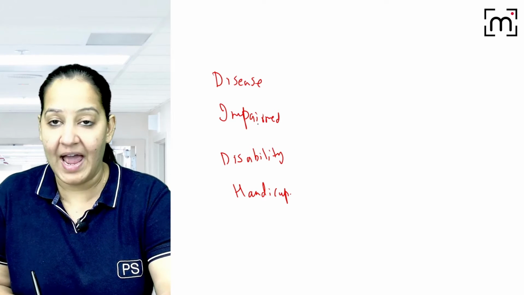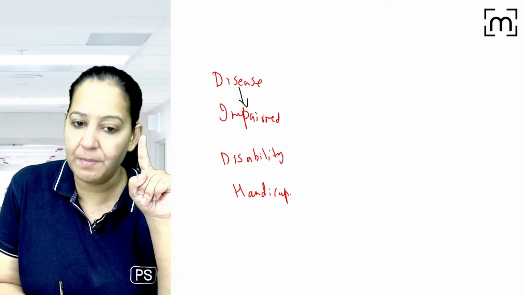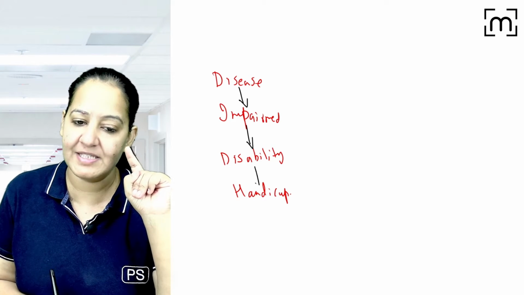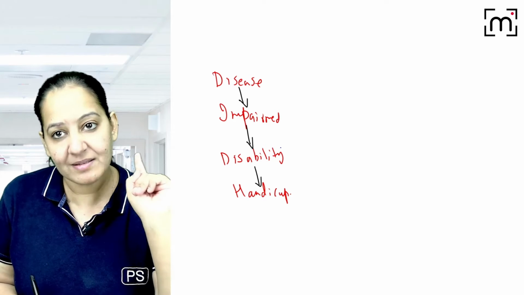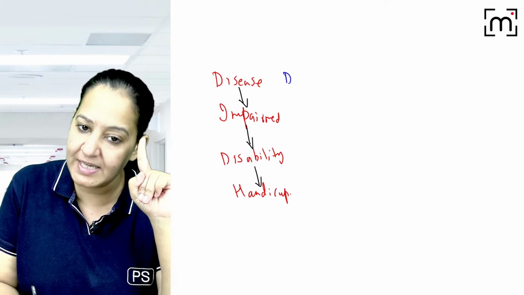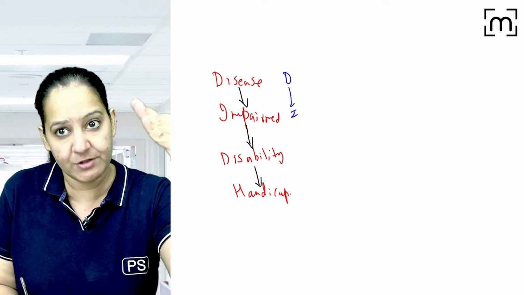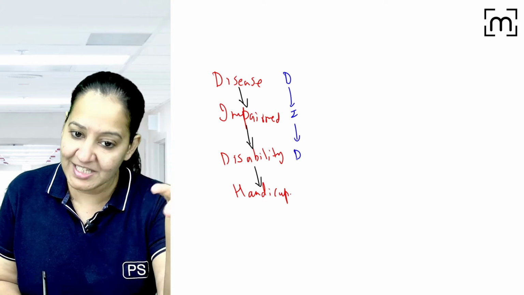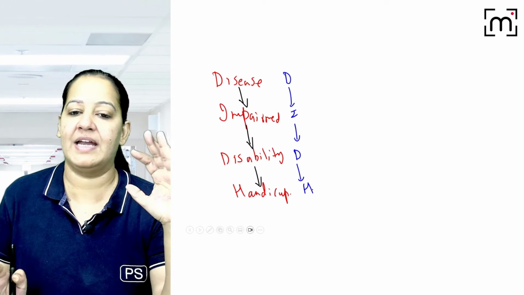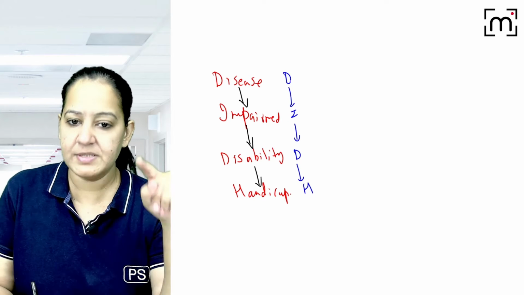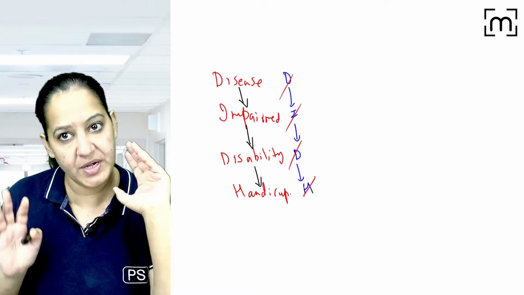Now I help you in revision. Disease leads to impairment, impairment leads to disability, disability leads to handicap. Please learn the sequence. You cannot change the sequence. So disease always leads to impairment. First disease will come, then impairment will come, then disability will come, and finally the last is the handicap. So the sequence is DIDH. You never forget the sequence.